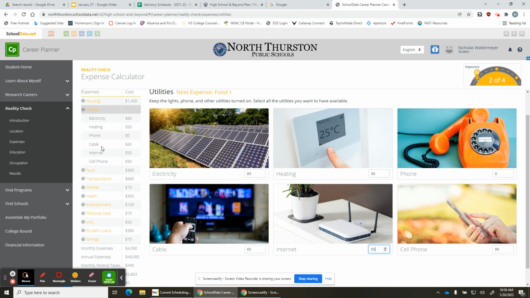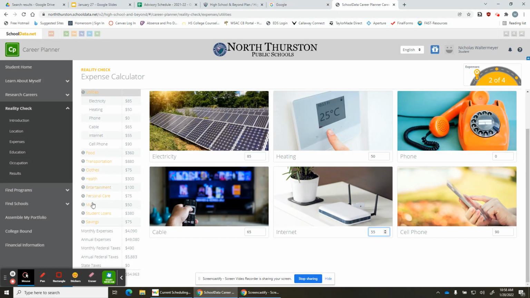It all starts calculating. You can see here on the left, you'll go through all these questions and set up how you think you'd live. What do you need to live? What kind of a lifestyle do you want to live? And then it starts calculating the annual expenses that you may have.